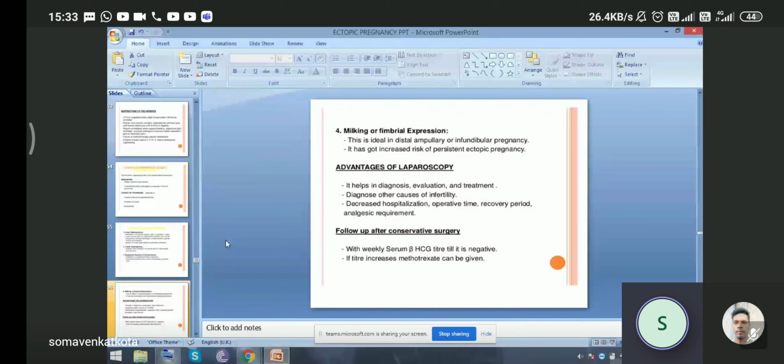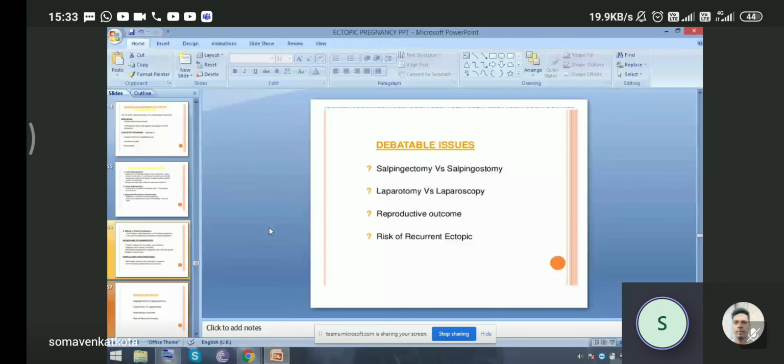So the debatable issues are which is the better or best option for ectopic: salpingectomy versus salpingostomy, whether laparotomy is better than laparoscopy, the reproductive outcome with those surgeries, and the risk of recurrent ectopic.